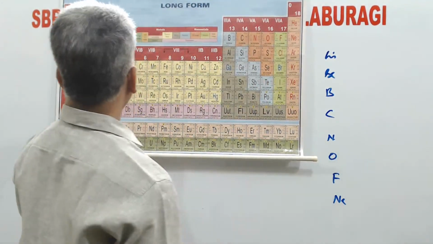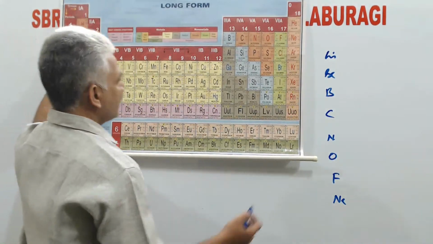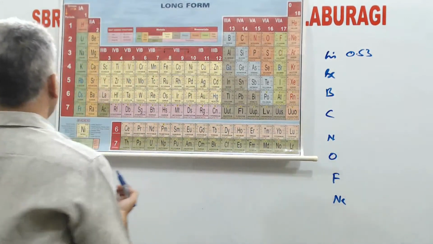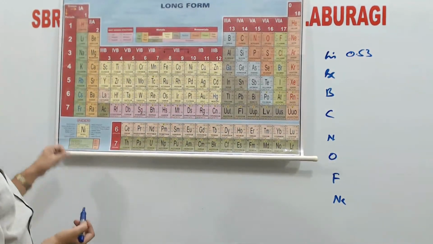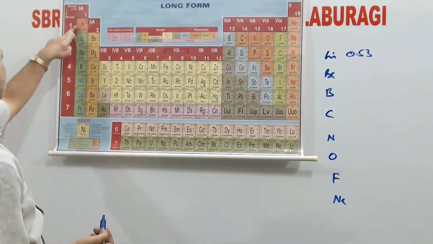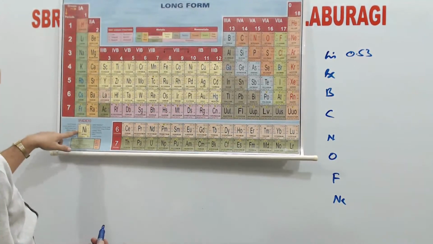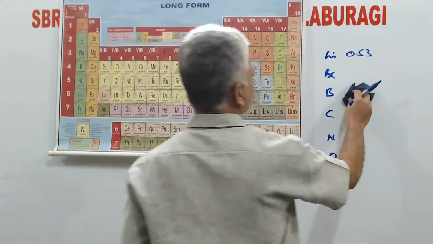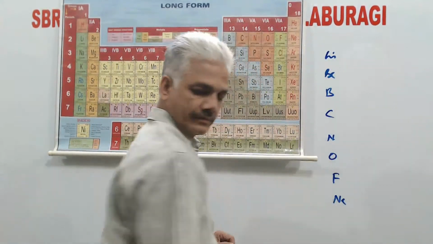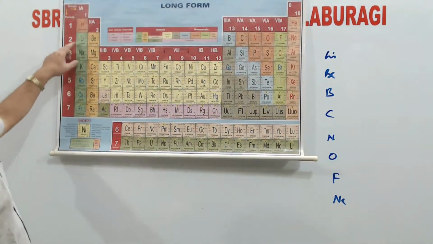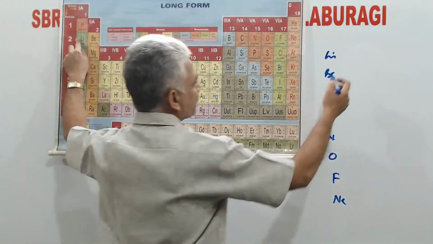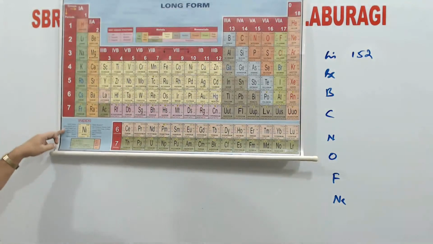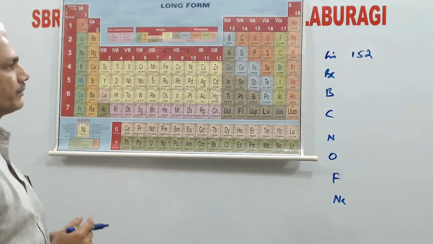If you look at their atomic radius values, lithium has 0.53 angstrom units of, lithium has 152 picometers of atomic radius.